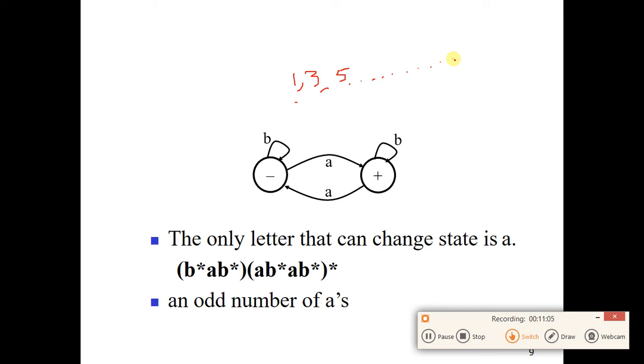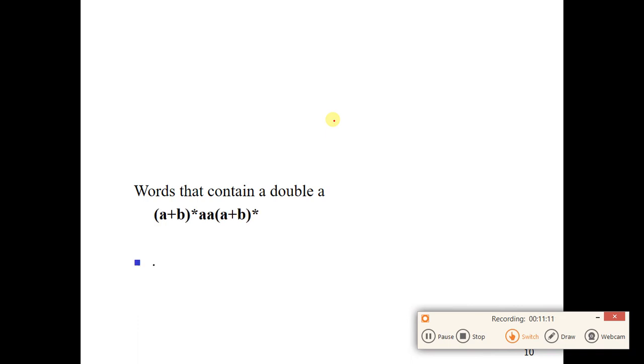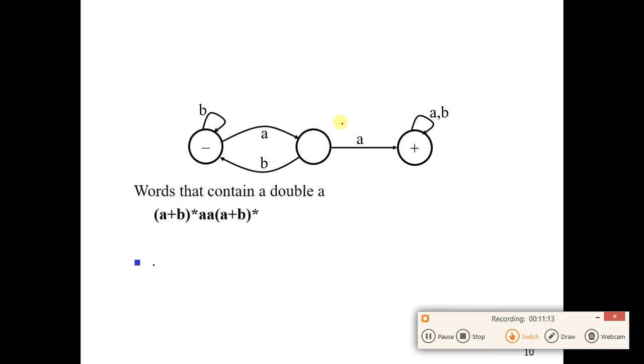And here we have another automata just for the practice. Here it says it will accept any word that contains at least a single double A. For double A, if you read letter A, then again A, you reach up there, and then once you are on the accepting state, you stay there for any letter. After the first A, if you read B, you come back to the starting state, then you read B, so you stay here. So whenever you read two consecutive A's, that's double A, only then you move to the accepting state.